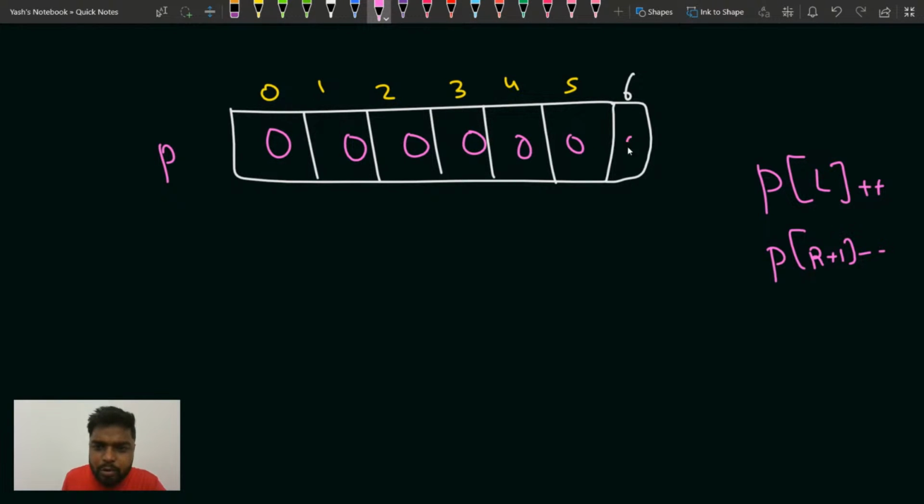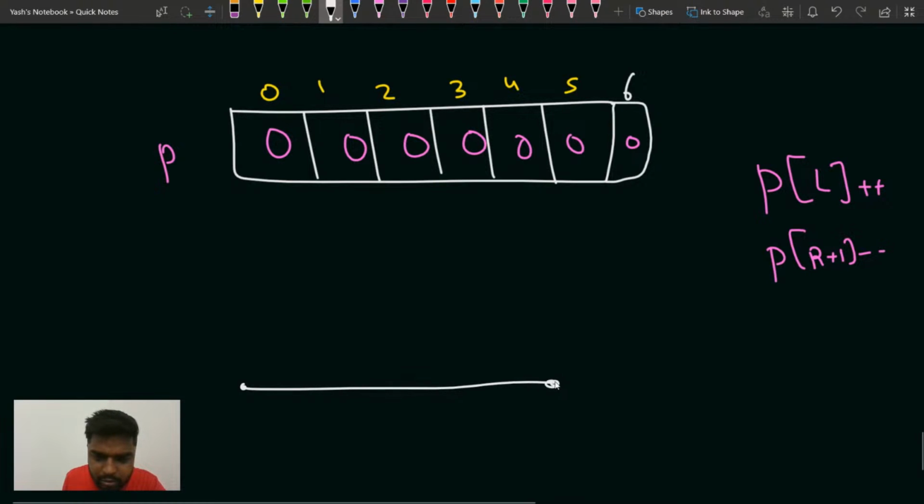Now suppose this is the range that has been given to me: I will update the elements from 3 to 5 by 1, so this is 3, then 4, and then 5. I'll be visiting the shops from 3 to 5.